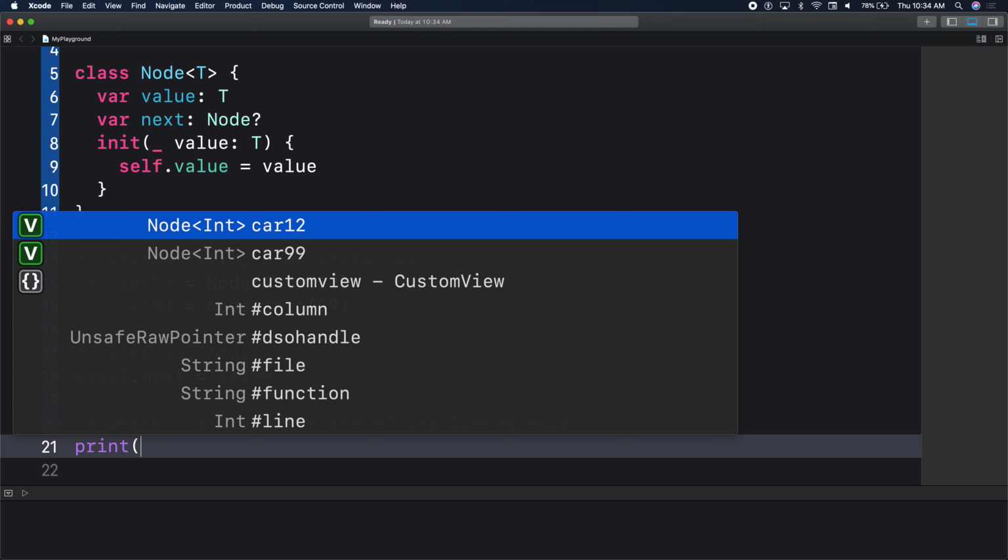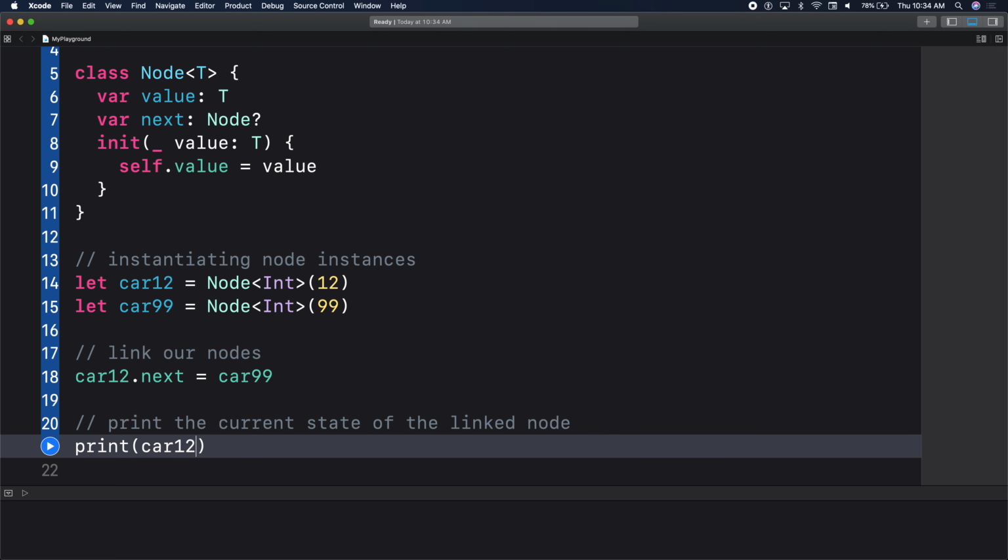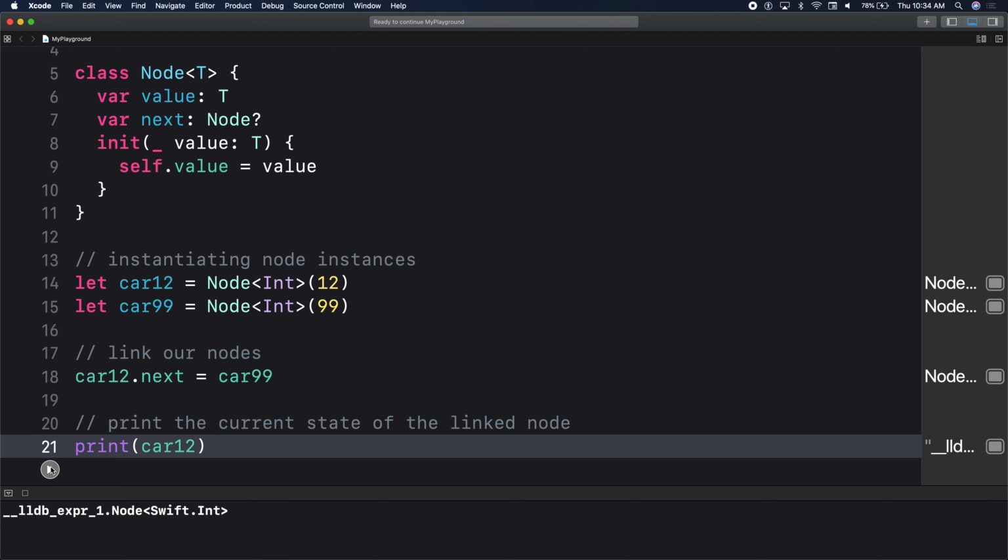We'll say print car 12, because car 12 is the first one, so we print the first one, and we expect to see the next value. We'll go ahead and run our playground. The result we were expecting in our console is to see 12, something like this, right? That might be easier for us to read. Right now we have some LLDB expression here, which doesn't quite add up to what we expect the result to be.